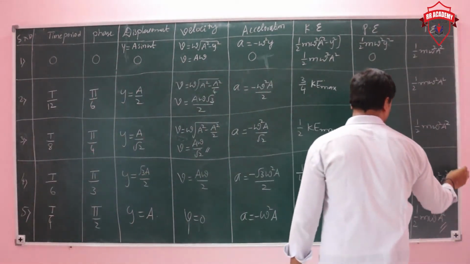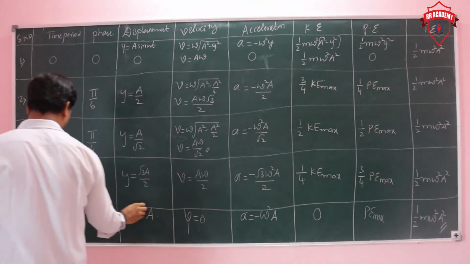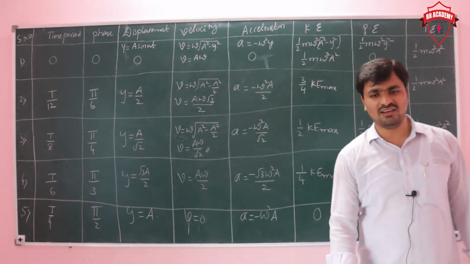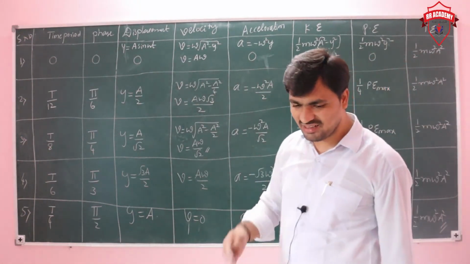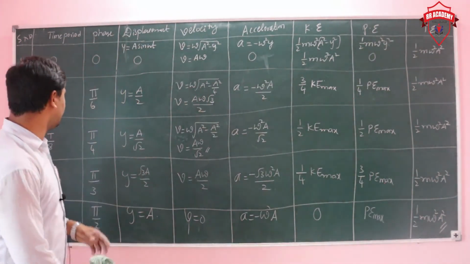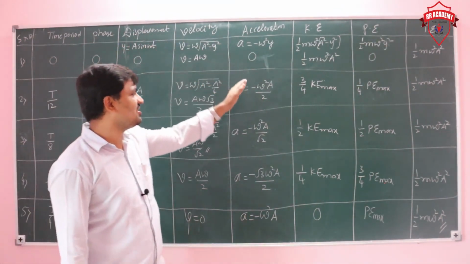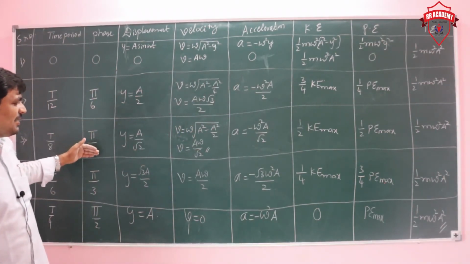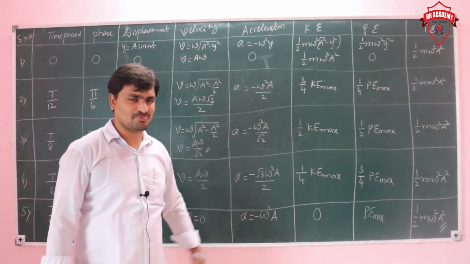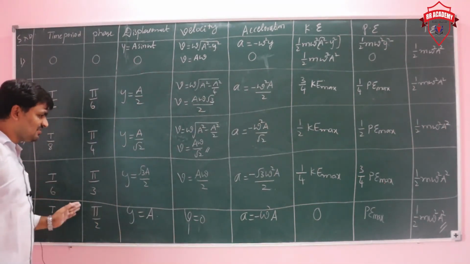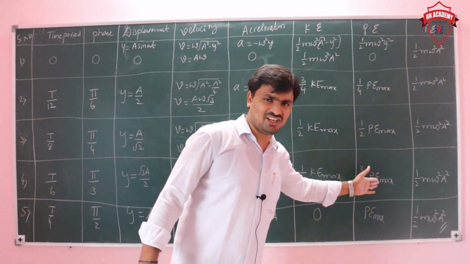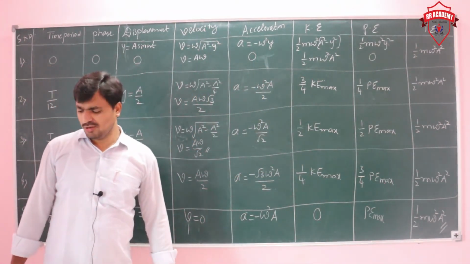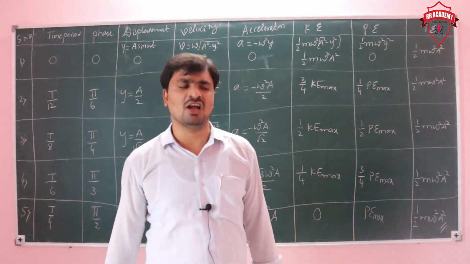Based on this table, if you practice this table properly, you may get 2 or 3 questions from here. What may they ask? They may ask different questions. If the phase difference is pi by 6, what is the velocity? If the phase difference is pi by 4, what is the kinetic energy? If the time period is T by 6, what is the potential energy? Many questions you can produce from here. The most important one, please practice it properly.